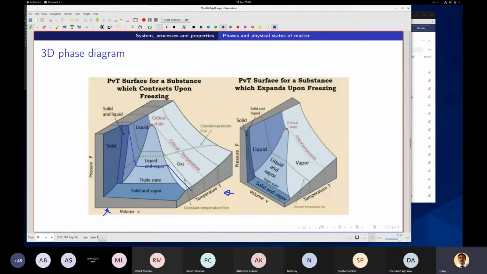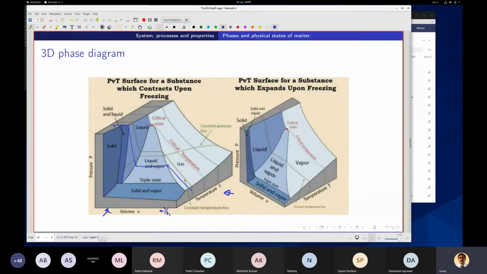You can see here the volume is increasing, right? The specific volume is increasing. What is specific volume? That is meter cube per kg. From solid to liquid it increases, and from liquid to solid the specific volume will decrease.